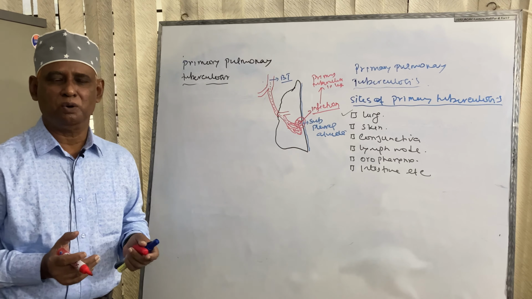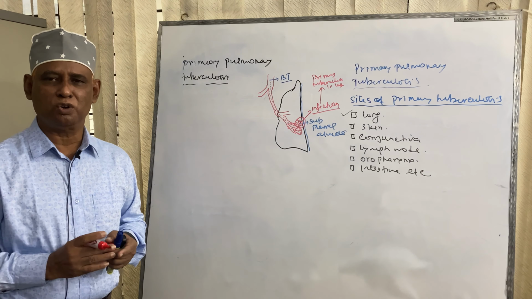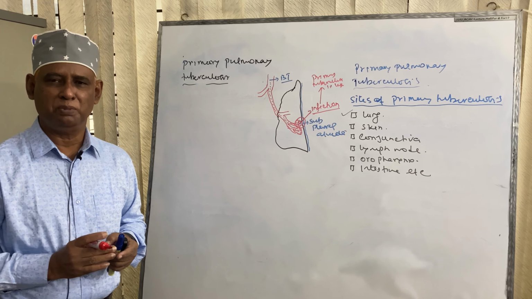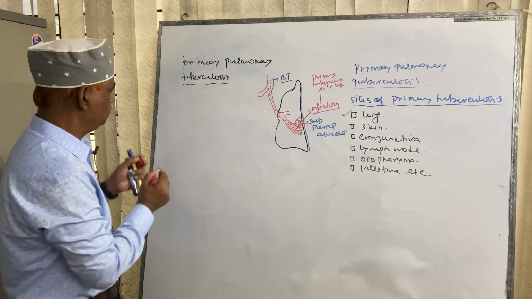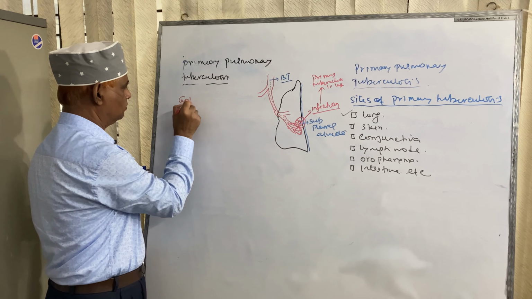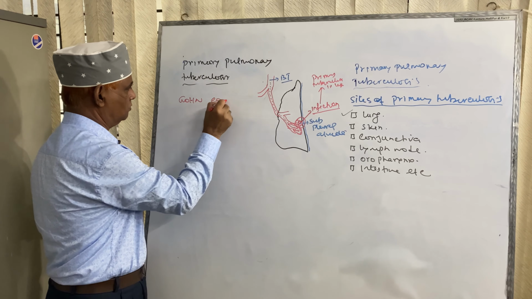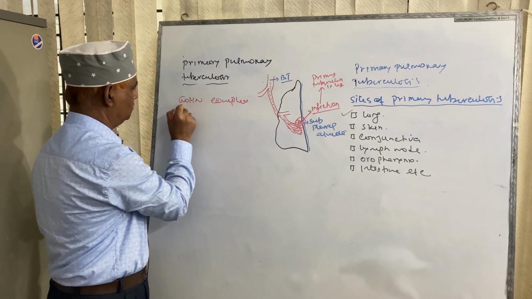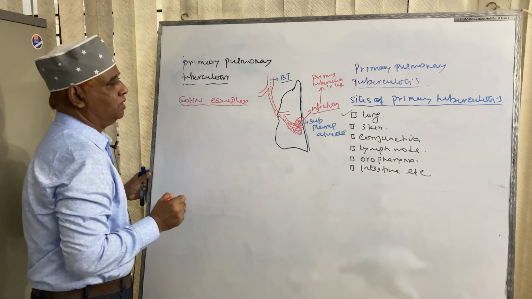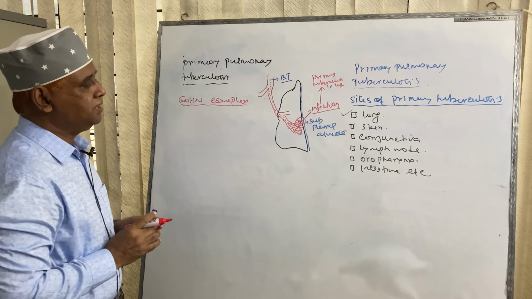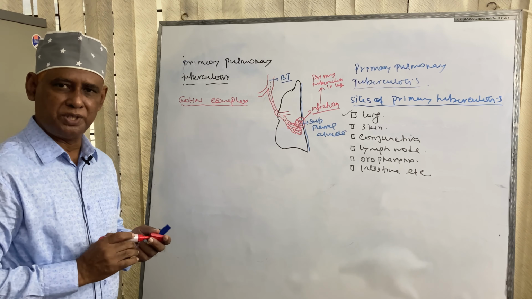Dear audience, now come to what is Ghon complex in primary pulmonary tuberculosis. You know, lung is the common site of primary tuberculosis.